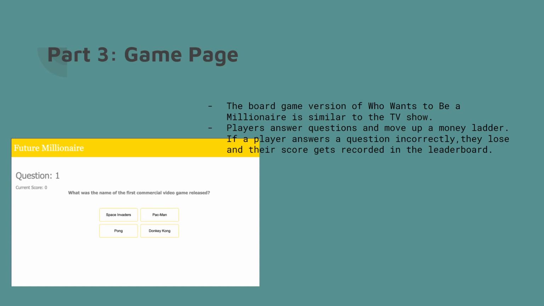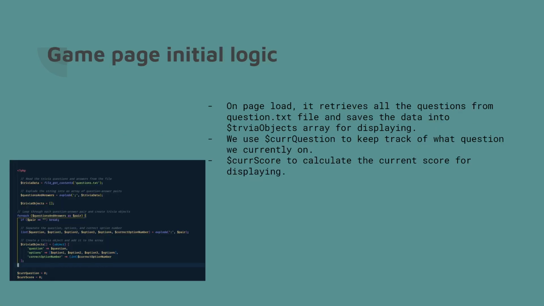Hey there. So this is the game page. Initially when you click on play game, this is the page you're going to be in. You get the question based on the question number, and then you have four options. When you click on the right option, you move on to the next question, and when you click on the wrong option, you go to the status page. So let's go to the next slide.